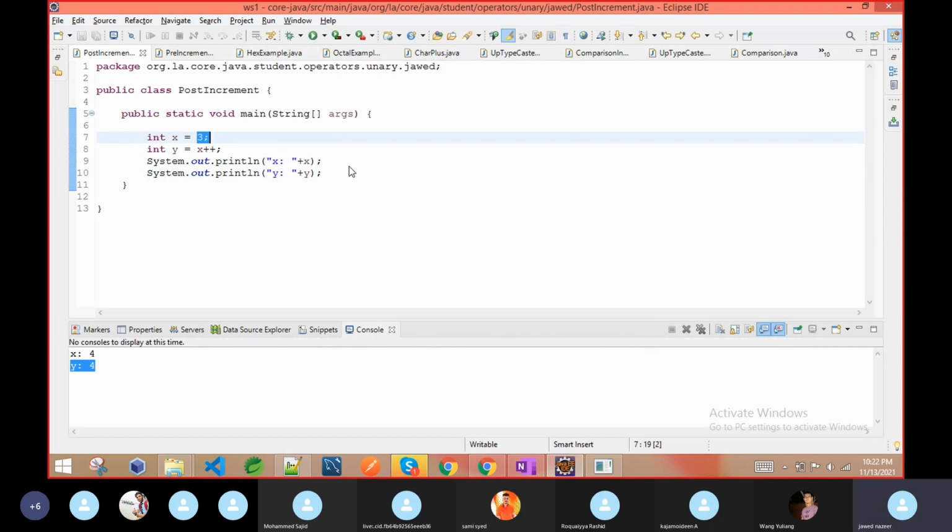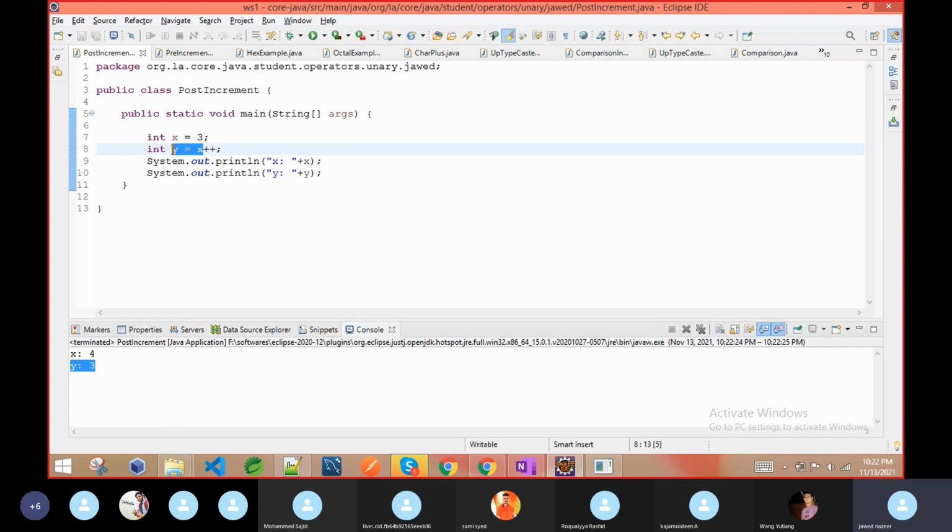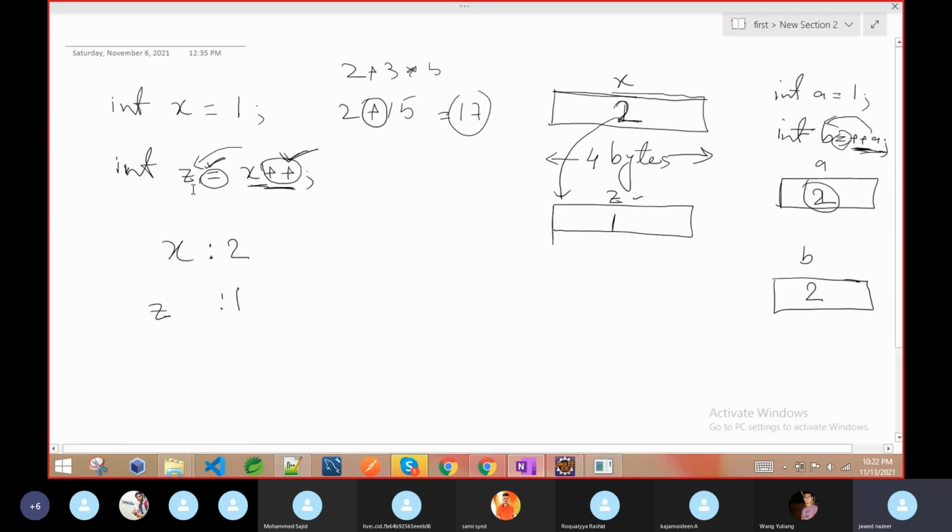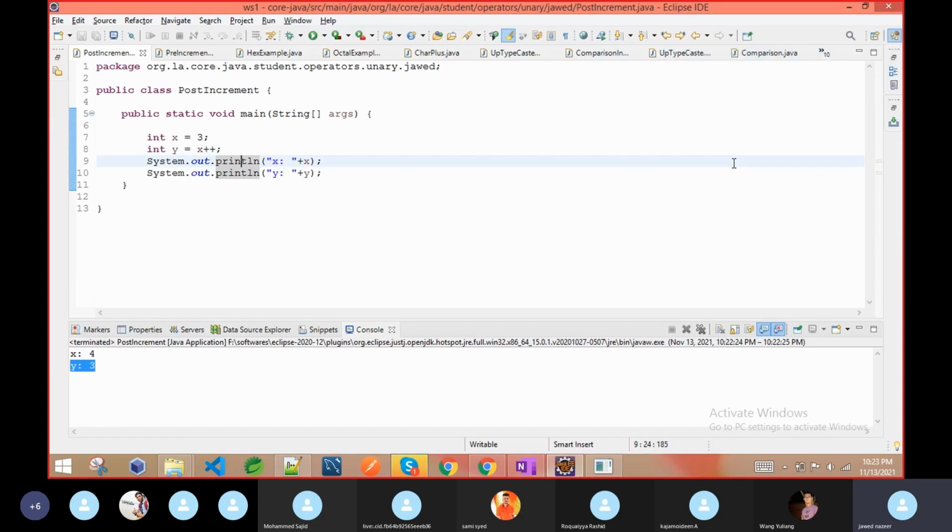So generally people get confused. For pre-increment they say okay, but for post-increment, x is 4 but y is 3. Why? Because of the priority. You first assign the value of x to y, so x was 3, so 3 is assigned to y, then you increase the value of x. There is no effect on y because y is a completely different variable. Once you assign the value, it's done. Whatever you then do with x happens only with x. This is the difference between post and pre-increment. If you do a separate operation, you cannot distinguish what is happening, but if you combine more than one expression, it's not just assignment.